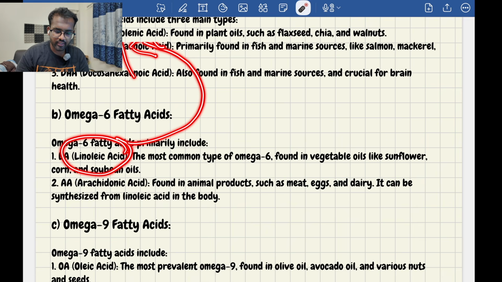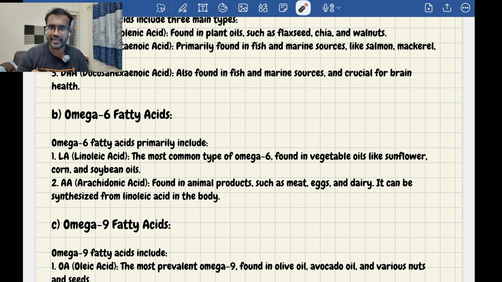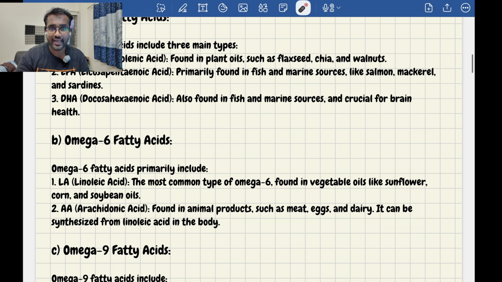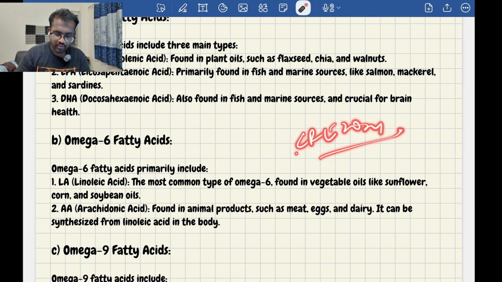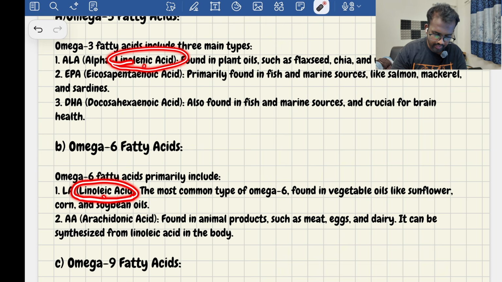Okay, alpha linolenic is omega 3, just linoleic acid is omega 6. And also remember the spelling, because this question was asked in AIIMS CRE 2025. They have asked both linoleic acid and linolenic acid. See the spelling here, there is only an N difference.